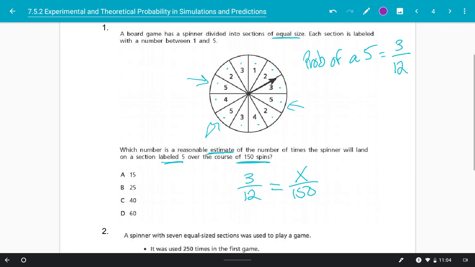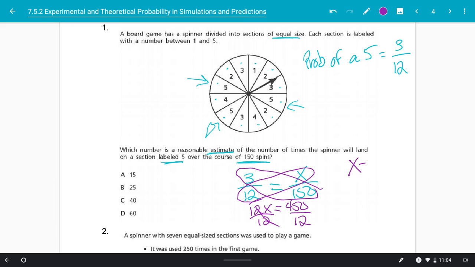Now I'm ready to do my cross product here. So I'm going to multiply 12 times x, giving us 12x, and 3 times 150 is giving us 450. Solving for x, we're going to divide through by 12, and we're going to get x equals 37.5. Now I'm super excited because I've solved my proportion, but then I look at my answer choices and none of those perfectly match the 37.5.